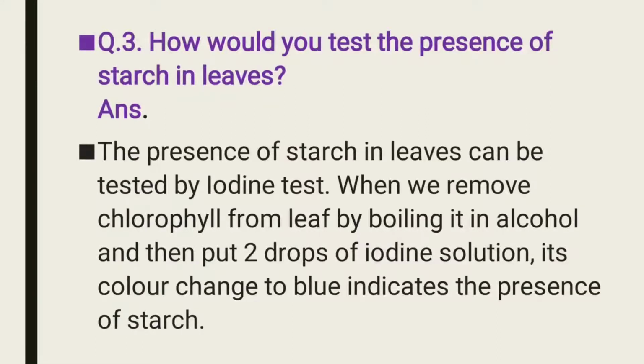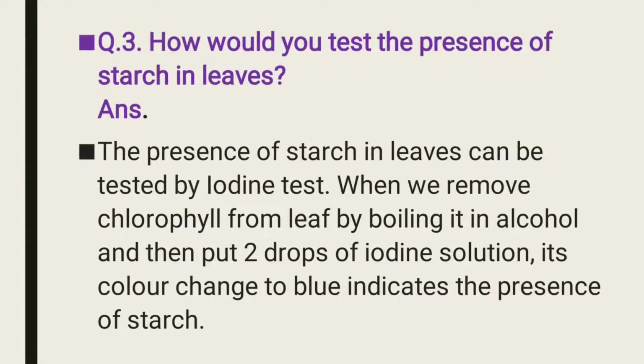So what have you learned from this experiment? You have learned that iodine makes starch turn blue black. So the change in color shows the presence of starch in green leaves. So here your question is, how would you test the presence of starch in leaves?